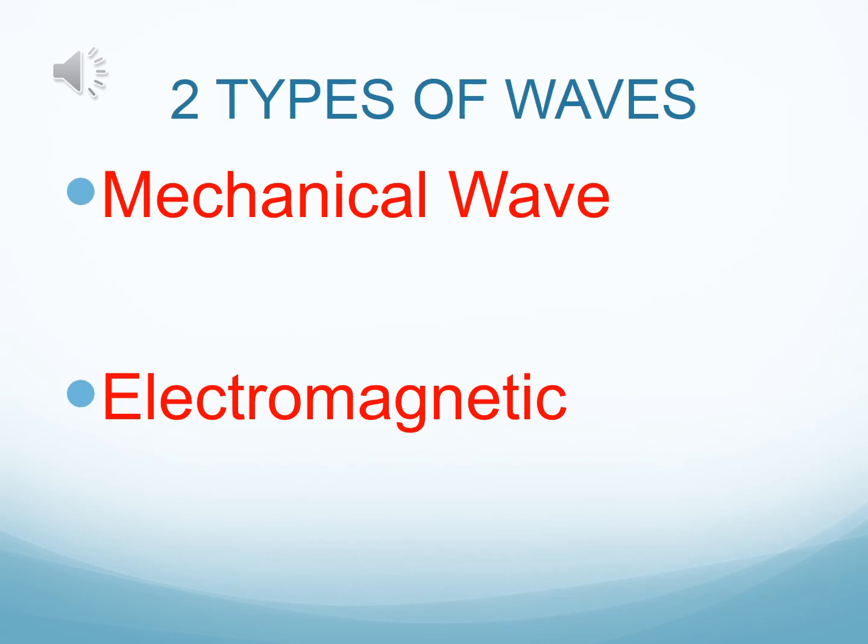Moving on to our next slide. In our next slide, we're going to talk about the two types of waves. The two types of waves are mechanical waves and electromagnetic waves, also known as EM waves. And these are not to be confused with the two wave movements, which we will also be talking about in the next few slides. So in the next slides, we will actually learn about all of these in detail.